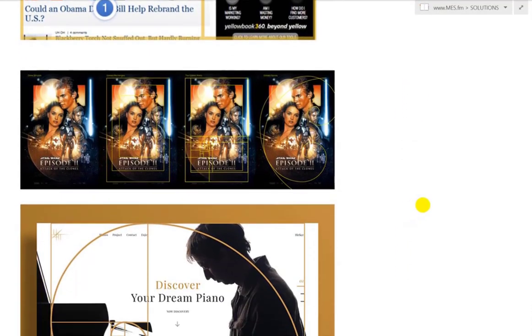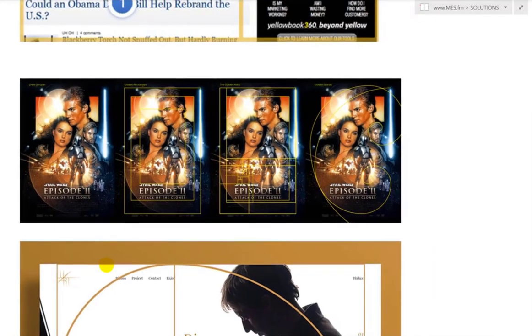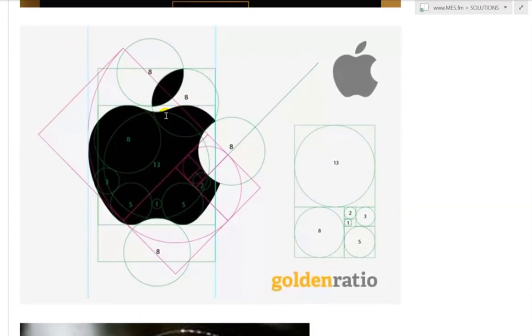And even here, these are movie covers. You can see the kind of spiral here across, and there's a spiral across there, and yeah, it's very, very fascinating stuff. And here is a Dream Piano advertisement. There it is, the Fibonacci sequence as well. It just looks cool, and I believe the Apple logo probably has it too. Yes, very interesting stuff here. I haven't confirmed, but it looks like it.